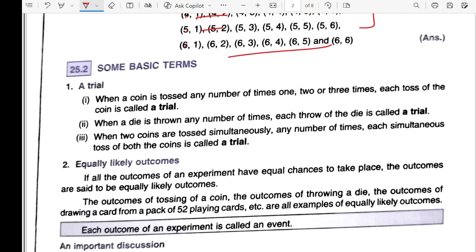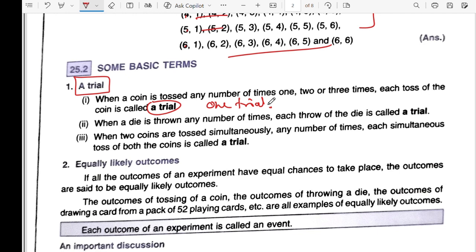Trial is this. So what is a trial? I'll tell you in a simple definition: a trial means one complete performance of an experiment. For example, if I am tossing a coin, tossing a coin once is one trial. Tossing a coin twice is a second trial.